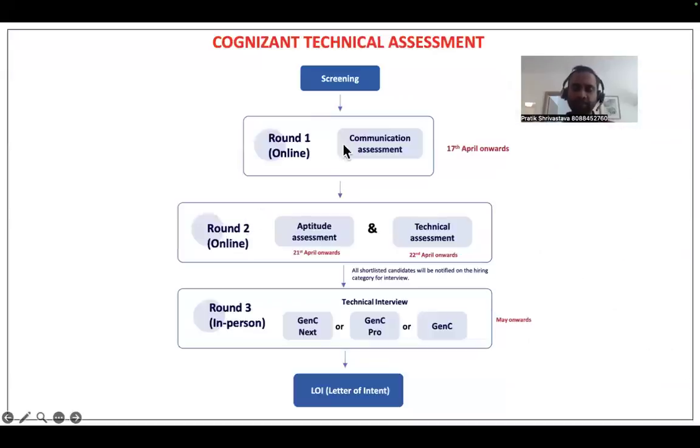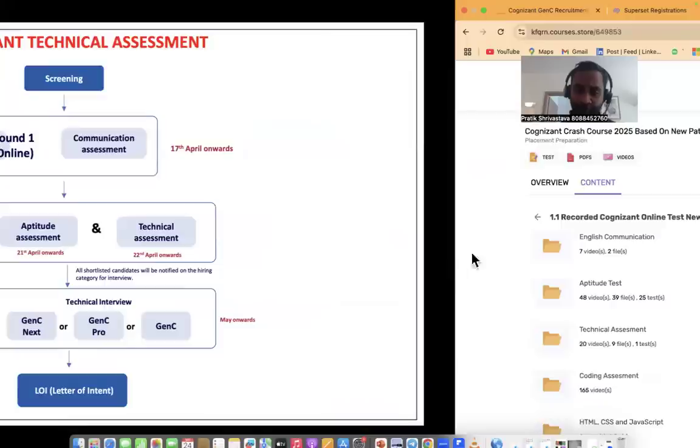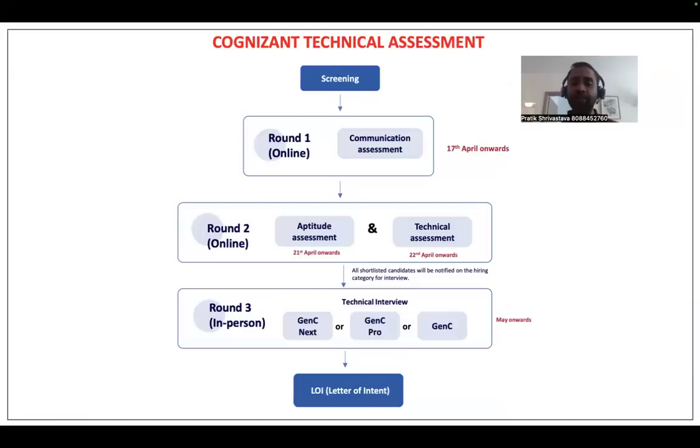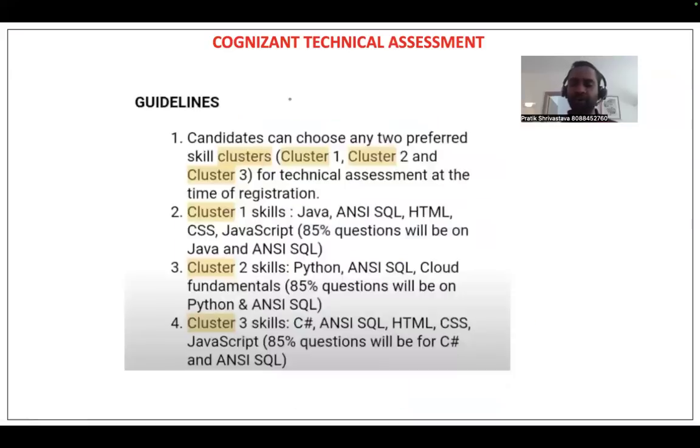Now, here if you see, round one was the communication round, round two aptitude and technical. Once you clear this technical assessment, everything depends on your technical assessment. If you perform well, and this course is going to help you, you can get a package of 4 LPA or 6.5 LPA, depending on the profile: Gen C Next, Gen C Pro, or Gen C. The candidate can choose any two preferred skills. You would already have selected Cluster 1, Cluster 2, and Cluster 3 for the technical assessment at the time of registration.